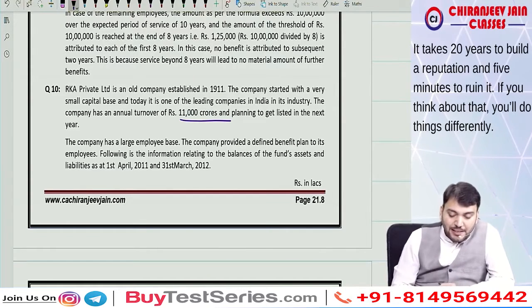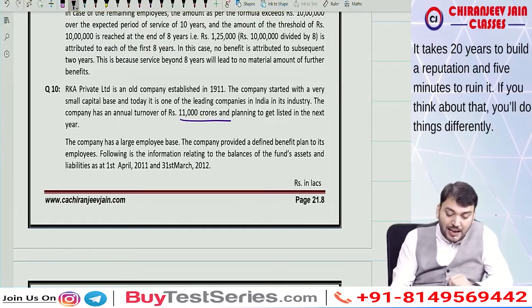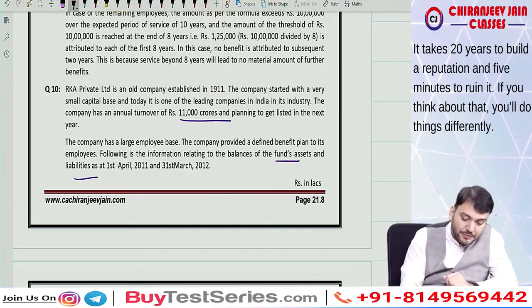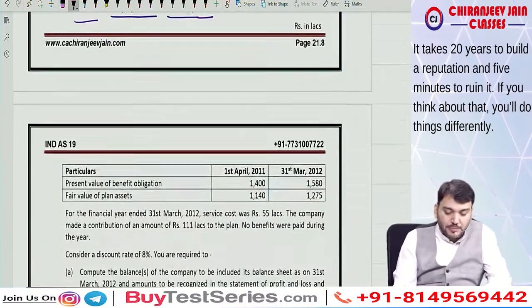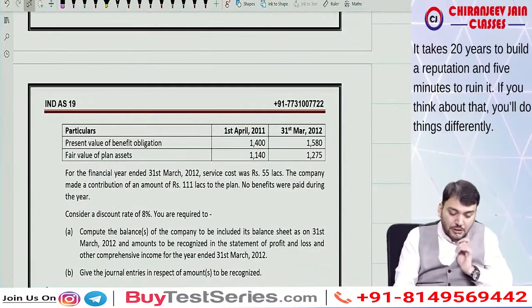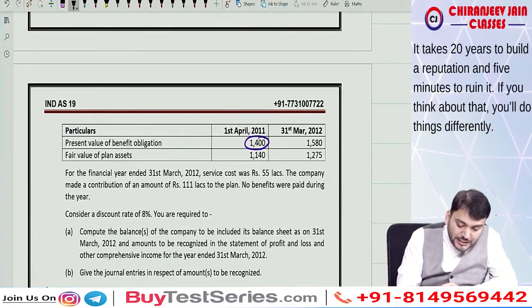The company provided a defined benefit plan to its employees. Following is the information relating to the balance of fund asset and liability on 1st April 2011 and 31st March 2012. Means they have given opening and closing. This is the present value of obligation, opening and closing. This is the fair value of plan asset, opening and closing.